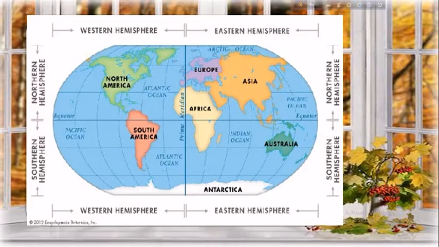Only 29% of the world area is landmass, you know from your science book, and 71% is the water body. So the rest of the mass is water, that is 71%, and many islands and groups of islands. If we say this is Sri Lanka and Maldives, so many islands and groups of islands are also situated on this mass of water. Though they are separated from the main landmass of the continent, they are also part of the continents. And the natural scenery of islands and groups of islands is very charming. Beautiful tourist centers have also developed there.